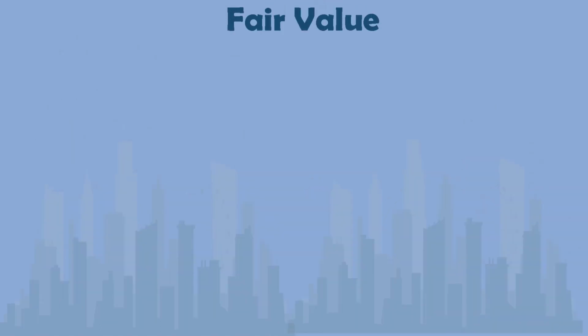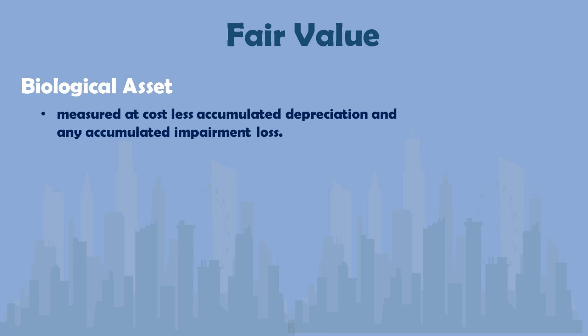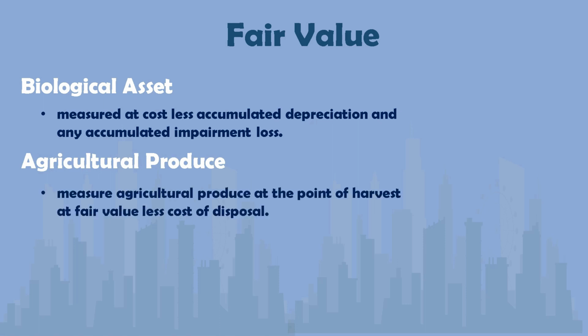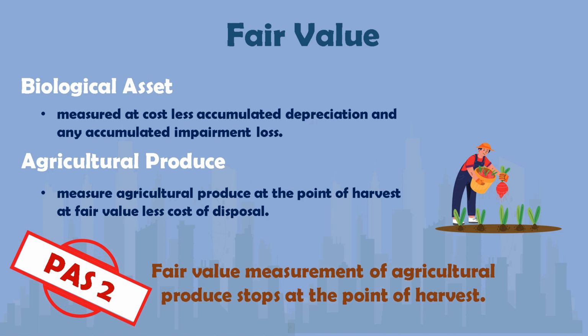When it comes to the fair value of a biological asset, if fair value cannot be measured reliably, the biological asset shall be measured at cost less accumulated depreciation and any accumulated impairment loss. How about the fair value of agricultural produce? An entity shall measure agricultural produce at the point of harvest at fair value less cost of disposal. The fair value of an agricultural produce at the point of harvest can be measured reliably. Fair value measurement of agricultural produce stops at the point of harvest, because after that date, PAS 2 on inventories shall apply.